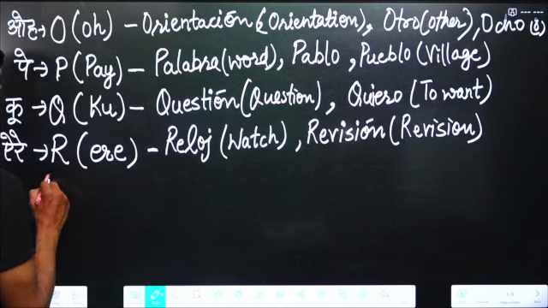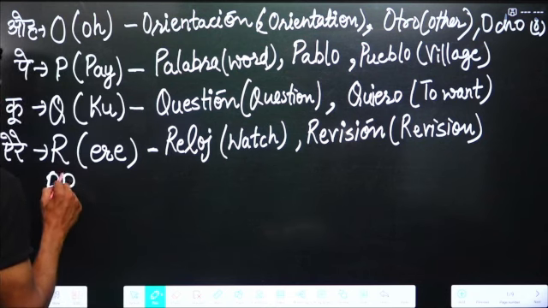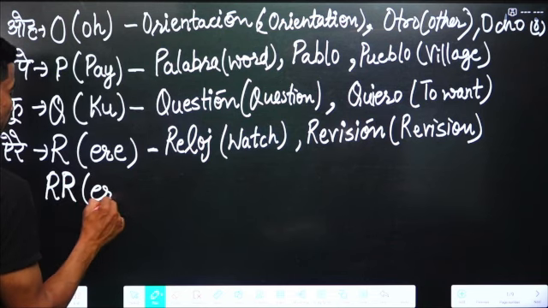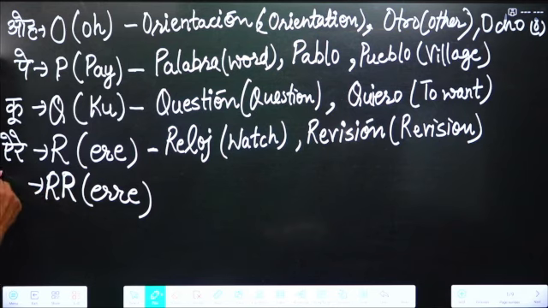Another word is there with R, for example, double R. One more word with double R. That is erre, the same. We have to put the stress on it.